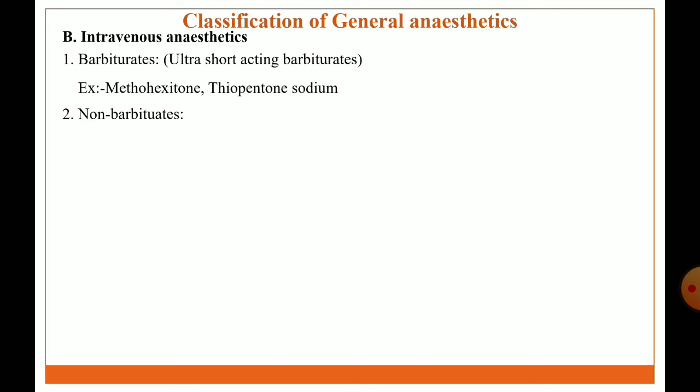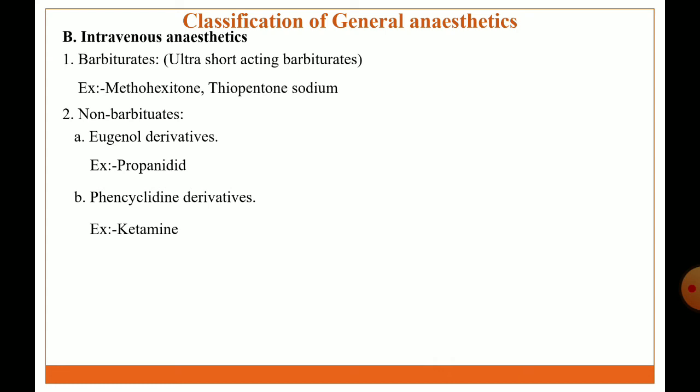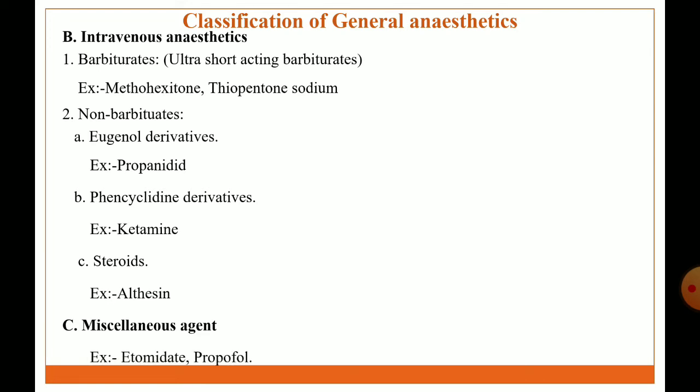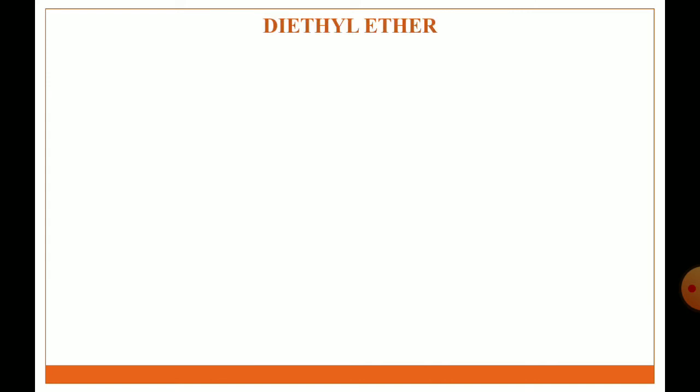The second subclass is non-barbiturate derivatives. In this, the first subclass is eugenol derivatives. Example is propanidid. The next subclass is phencyclidine derivative. Example: ketamine. The next subclass is steroids. Example is althesin. The last main class is miscellaneous agent. Examples: etomidate, propofol.